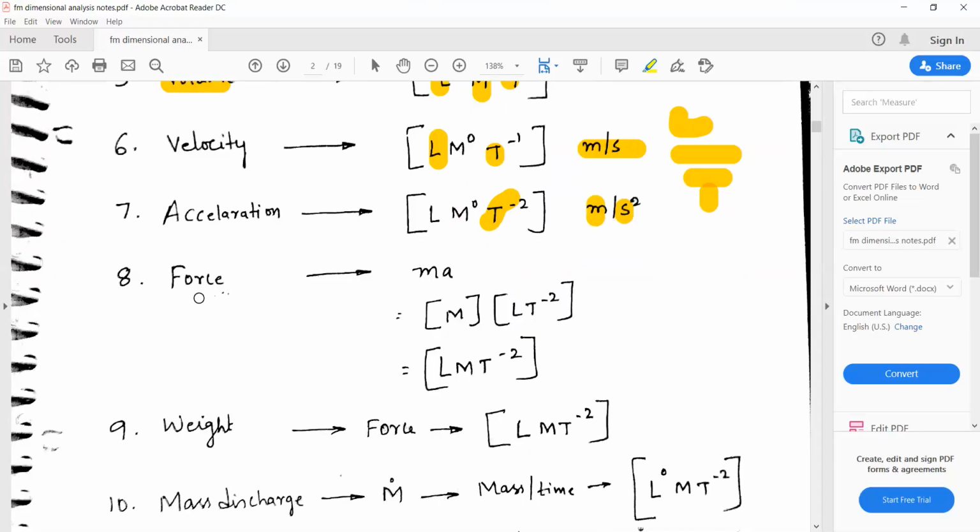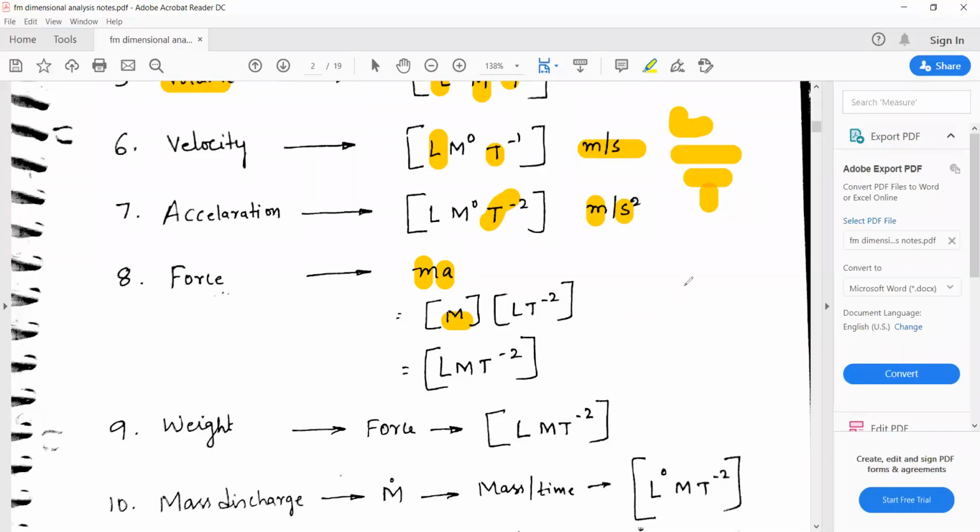Coming to force. The unit of force is Newton. F is equal to ma, mass into acceleration gives you force. With respect to fundamental quantities, mass is related to M. The unit of mass is kg, which is related to mass.